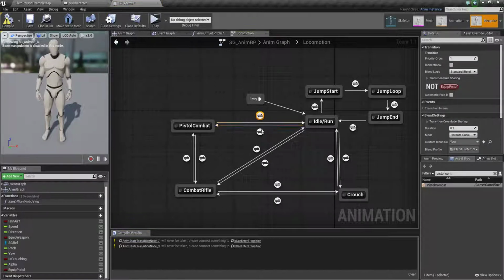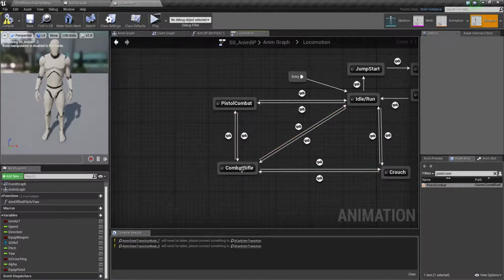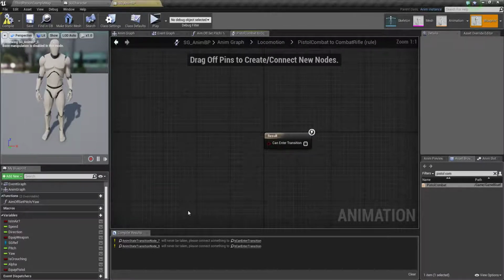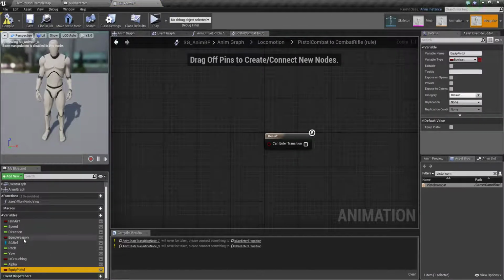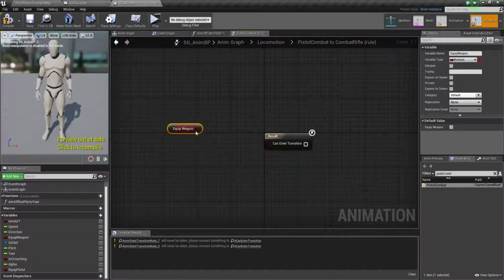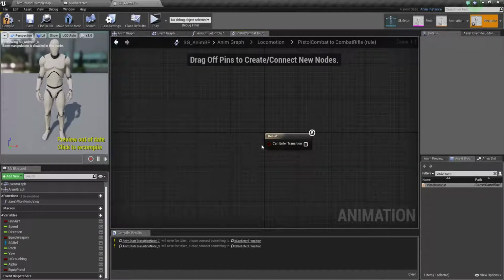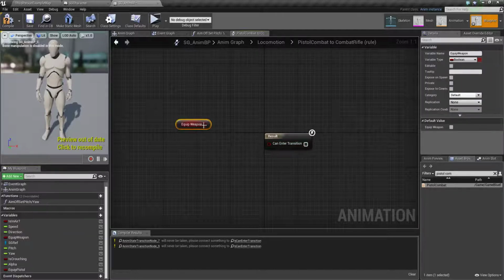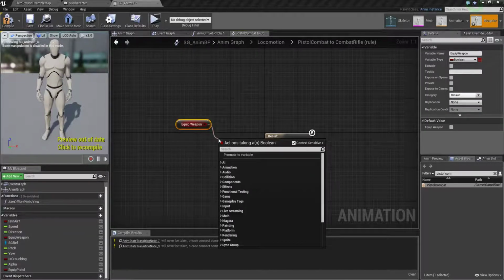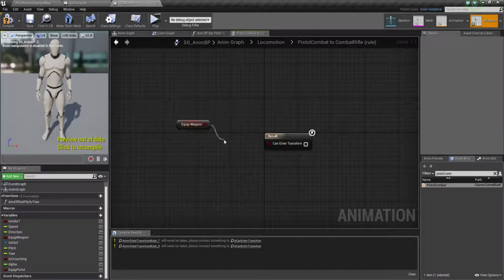So equip, not equip. Okay, to check it over here, if we go into this state, we just need to check what we need to check, it is equipping. Sorry, here we need to check something different. Equip and